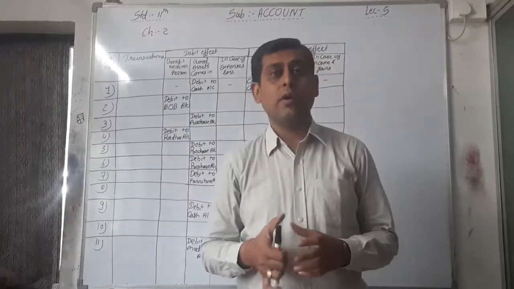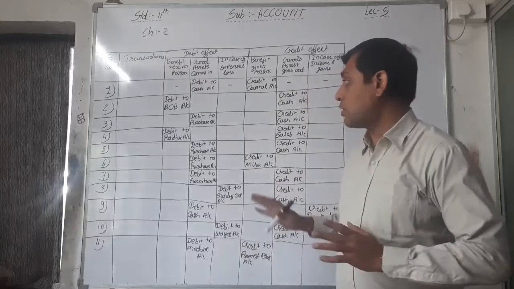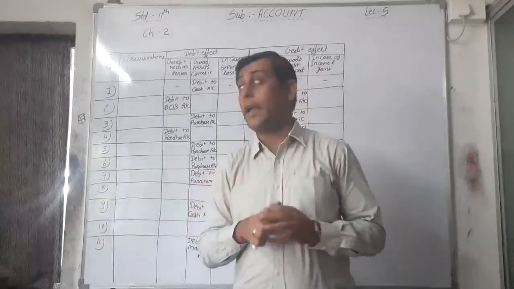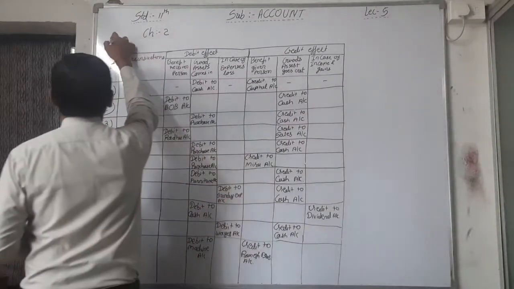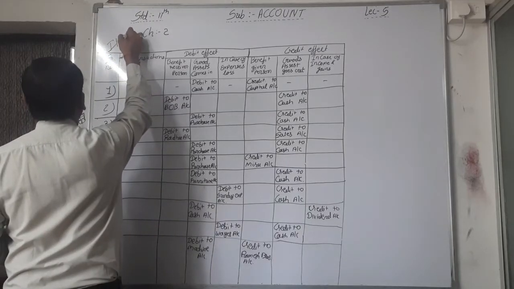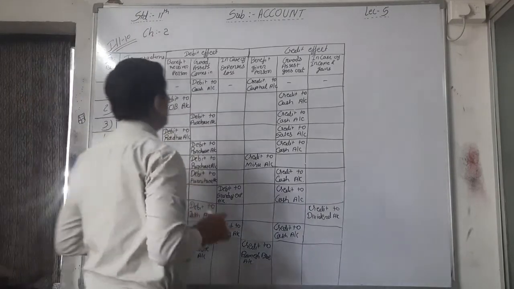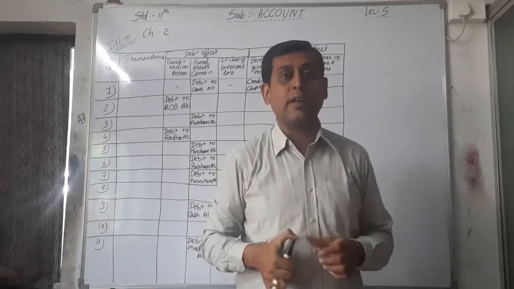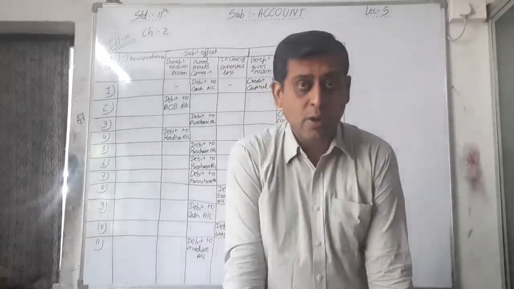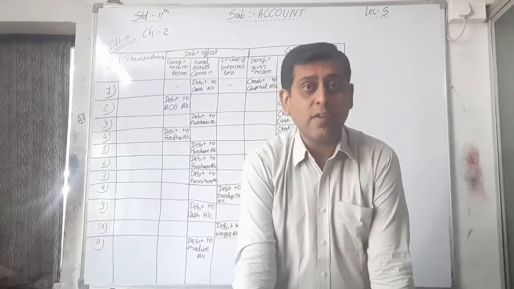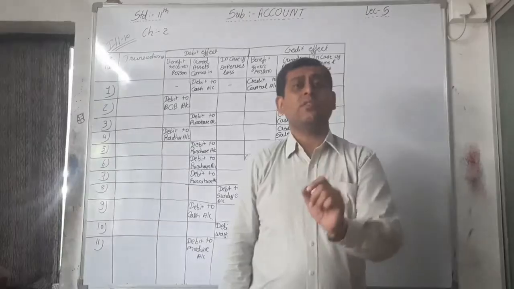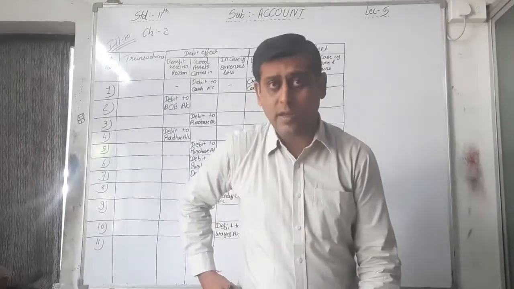Okay, so here are all the transactions of illustration number 10. I hope you all understand that. If you don't understand this, please see this video again and again.